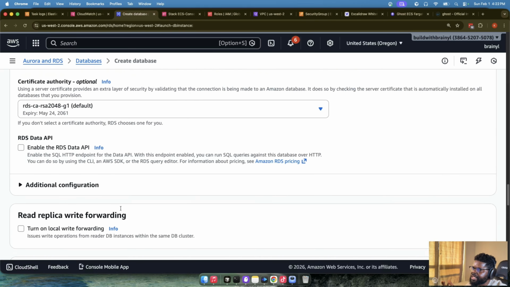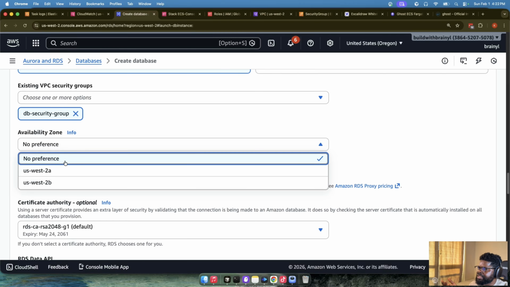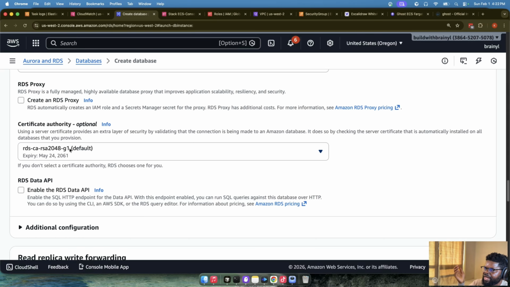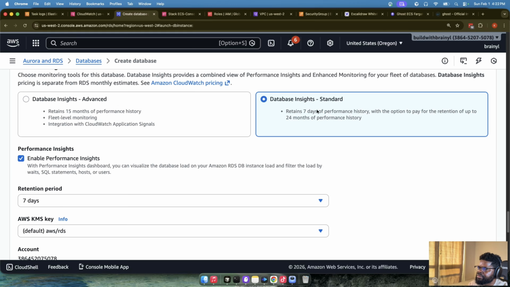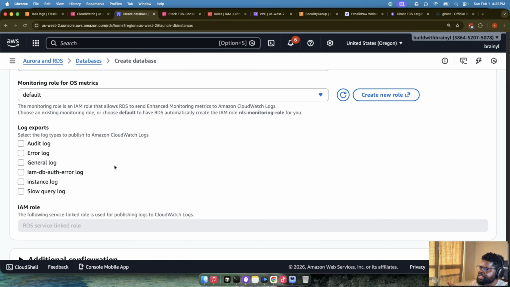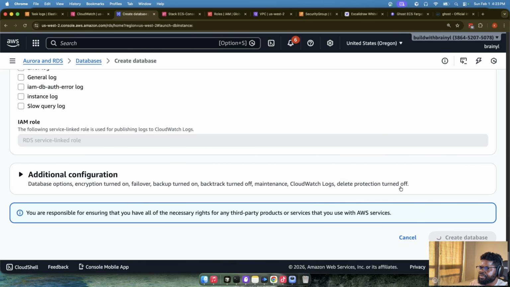Once we have that, what else? There are other things you can do, honestly, with database. You can have proxies, availability zone, no preference in this case. I don't really have any preference, but you can have other things like proxy, read replica. You can do all that, but we don't. We'll use database insight, the basic one. We'll just keep everything as default monitoring, everything. You can set up some logs to see what's happening with the database, but I'm just going to create the database, right? This is going to take some time. So let's give it some time to create.